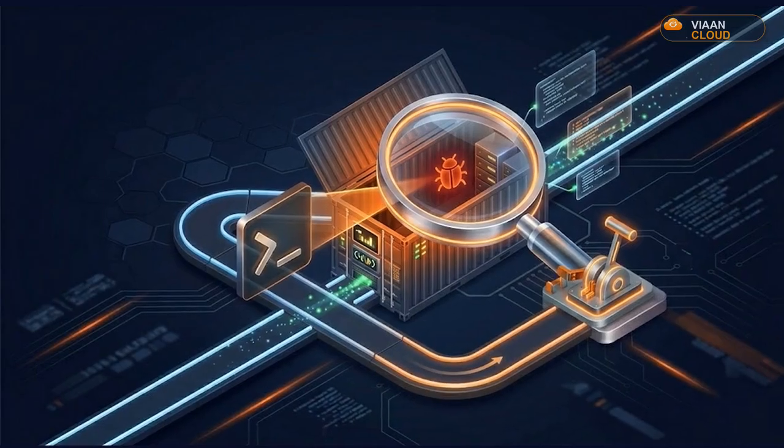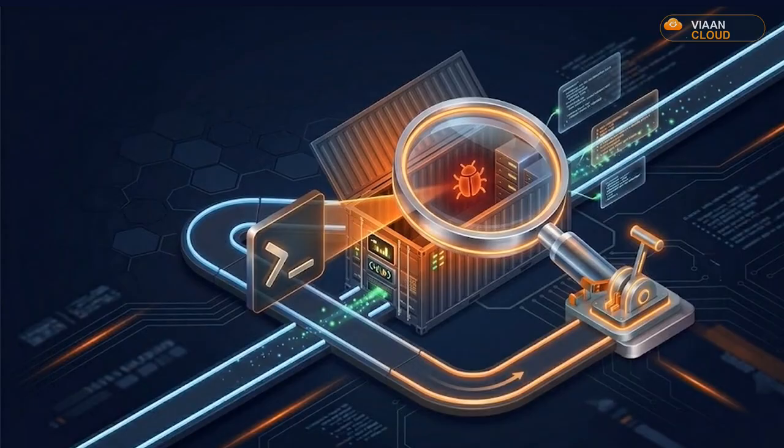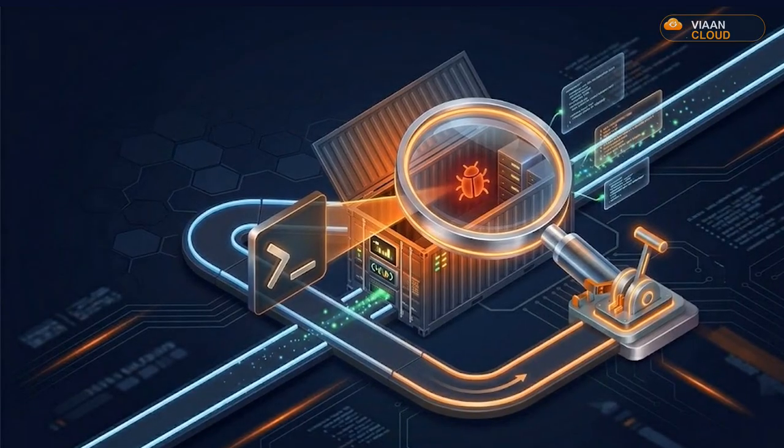The power tool, ECS Exec. Watch, the app is misbehaving. I run one command and I'm shelled directly into the running Fargate container. In production, no bastion, no SSH key. I check the process, spot the bad config, and the trace already told me which call was slow. Two minutes, root cause found. That's the difference between panic and a calm fix.